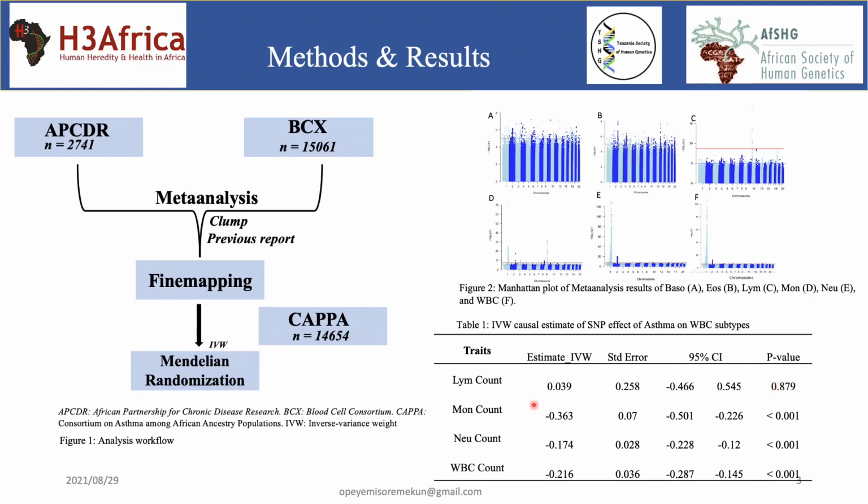And another interesting thing about Mendelian randomization is for us to determine the direction of effect of our phenotype. In this case, monocyte count, neutrophil count, and white blood cell count all showed a negative causal estimate, which suggests that rather than being protective, these traits are rather causal for asthma, unlike lymphocyte count that has a positive estimate which shows protective effect against asthma.